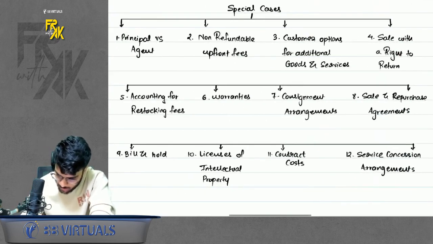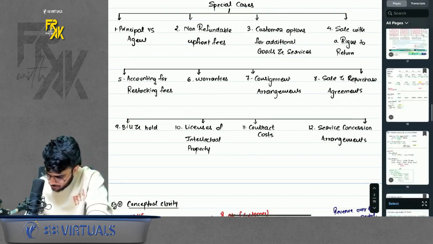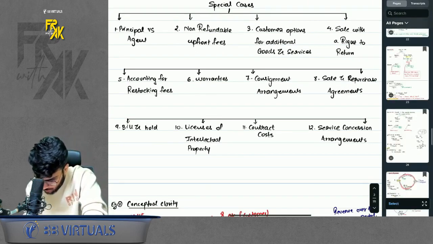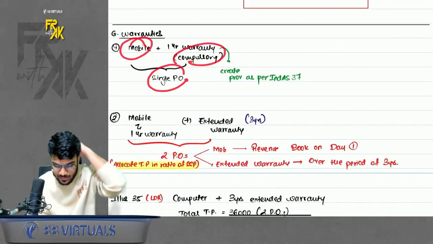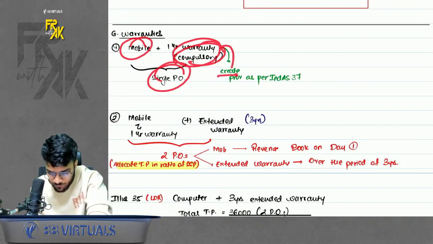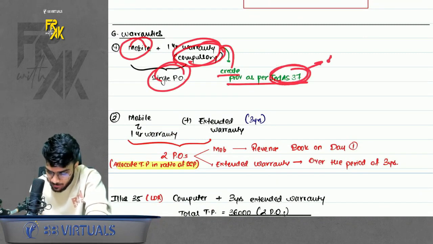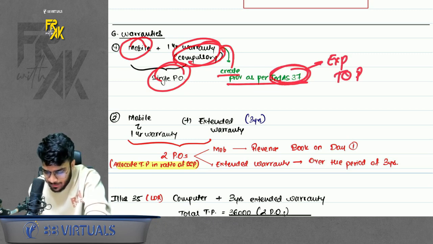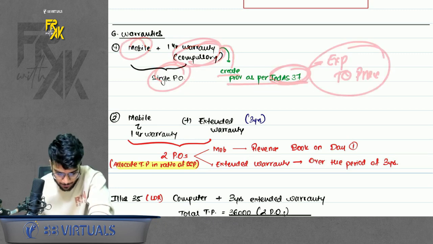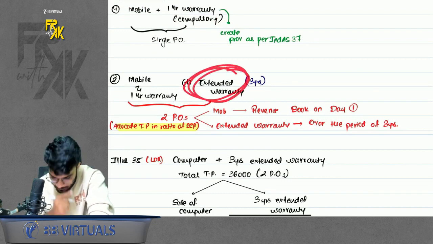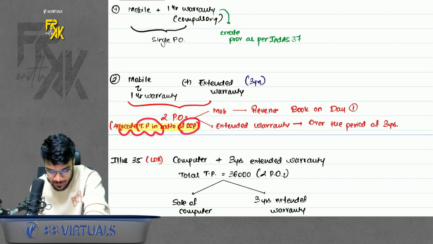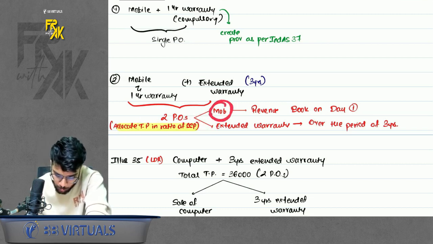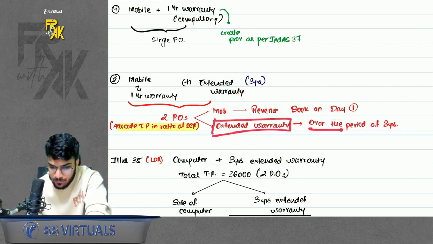If you want to have a look, I have made you write the example also in the notebook. One second, I'll just show it to you. Here it is. When you buy a mobile phone plus a compulsory warranty, it is a single PO. On this compulsory warranty, don't forget to create a provision as per Ind AS 37. How to create the provision? They will give you the amount. Just make an entry: warranty expense to warranty provision. Then if you sell an extended warranty also, there are 2 POs. In that case, you have to allocate the transaction price in the SSP ratio between these two. Whatever gets allocated to the mobile phone, book the revenue on day 1. Whatever gets allocated to the extended warranty, you will book over the period of 3 years.